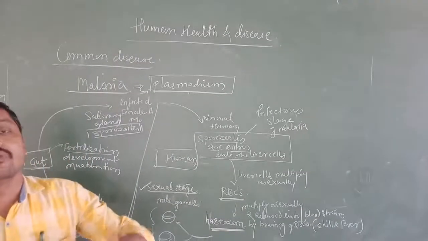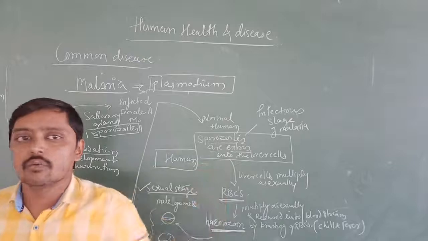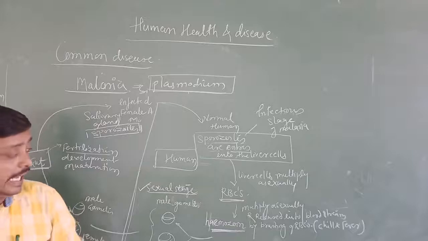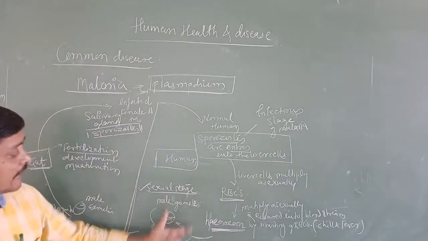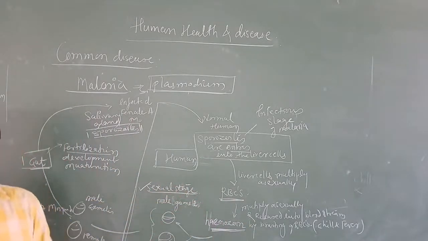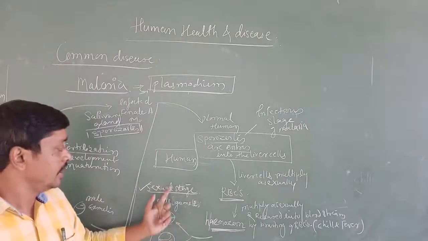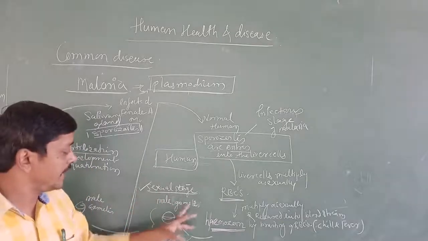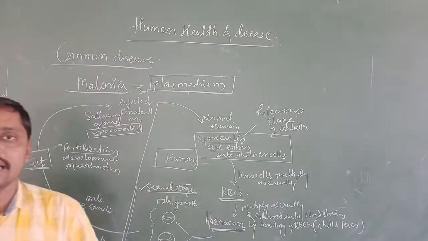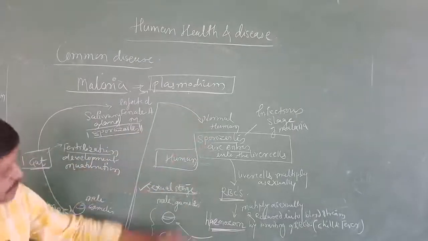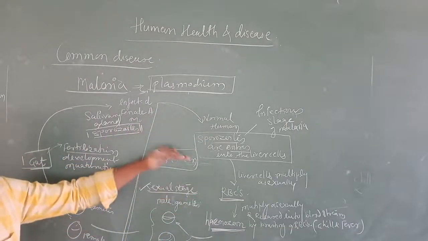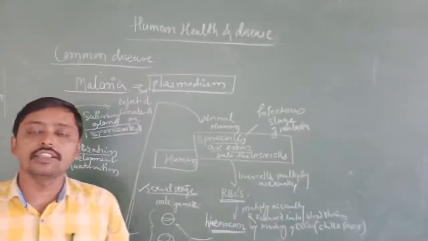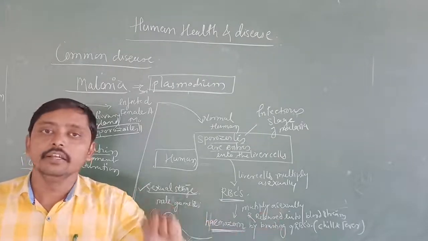Once the RBCs are burst, we call that sporozoite infection. Now here, what is going to happen in the RBC? Sexual reproduction also takes place; in the sense, the sexual stage in humans is the formation of male and female gametes. Formation of male and female gametes. Up to this, the stages of Plasmodium take place within the human. Now we call that human infected by malaria.